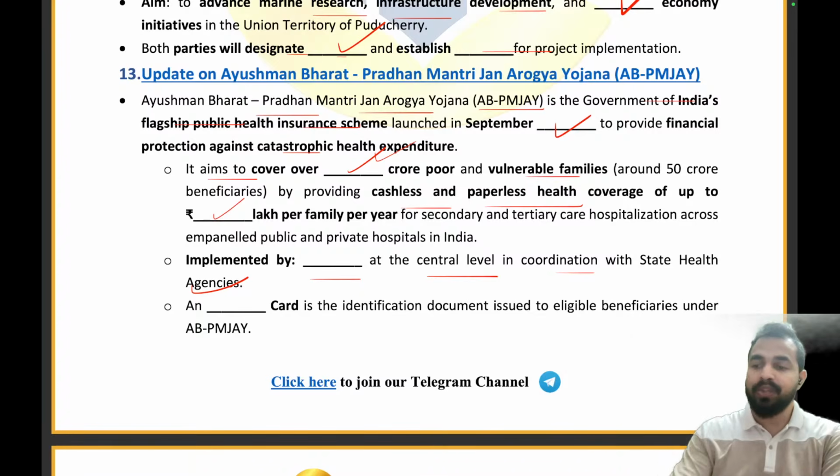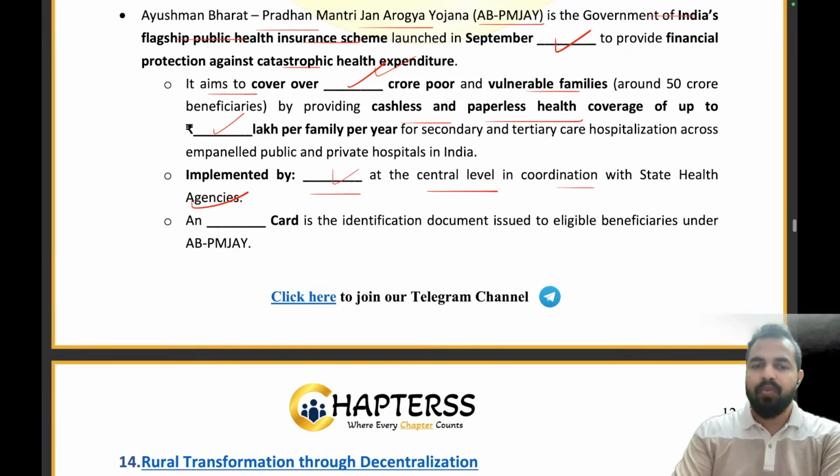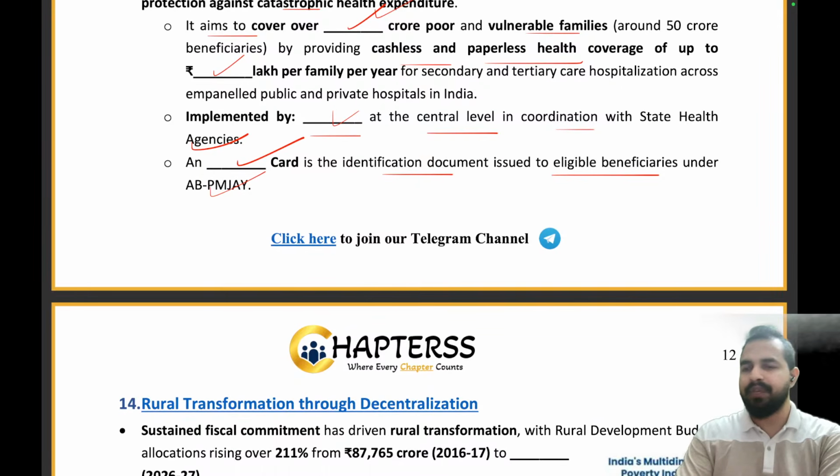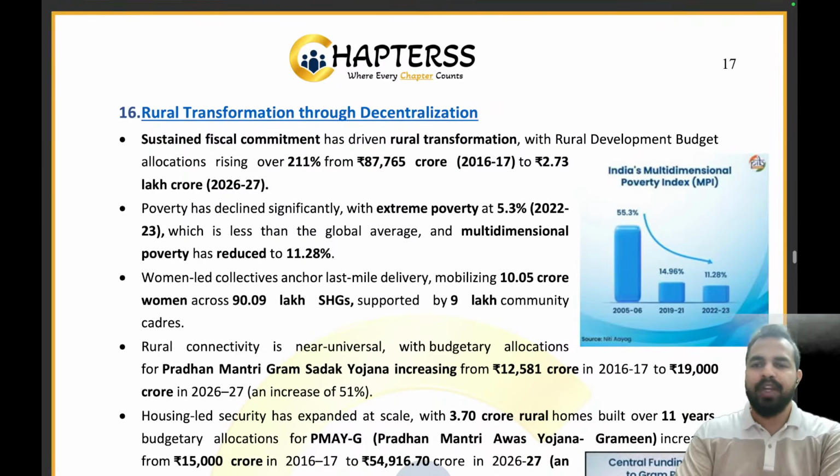तो कौन इम्प्लीमेंट करता है इसको? नेशनल हेल्थ अथॉरिटी. What is the name of the card which is being provided to the beneficiaries as the identification document for eligible beneficiaries under the Ayushman Bharat Pradhan Mantri Jan Arogya Yojana? The right answer is Ayushman card. That is the right answer. Absolutely, this is the right answer, my dear friends. So with this, we are done with this news article.